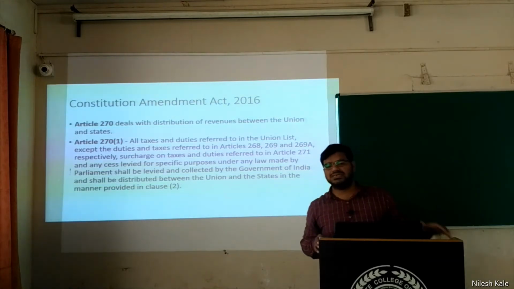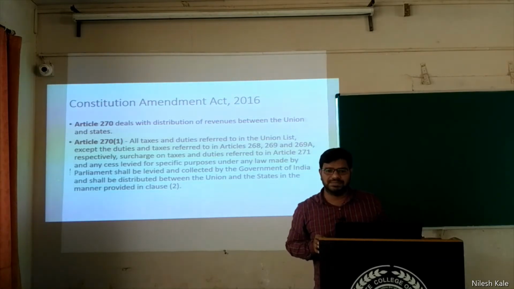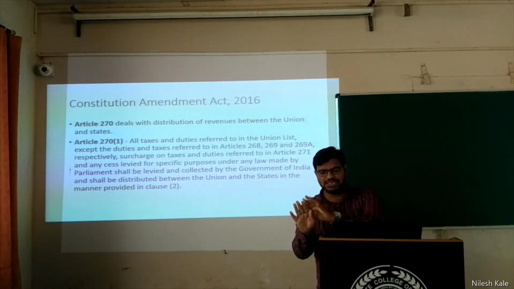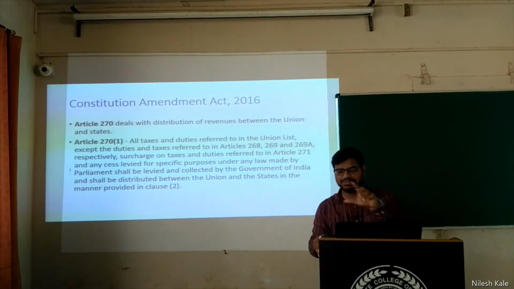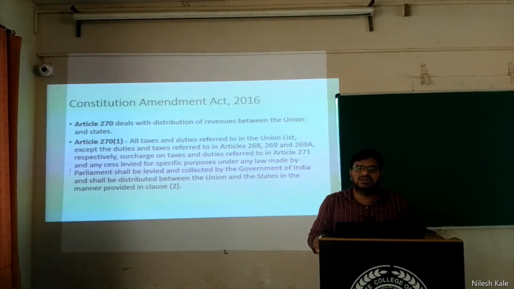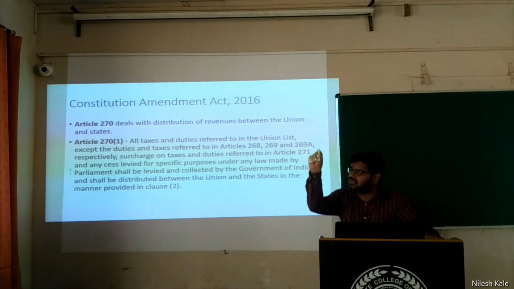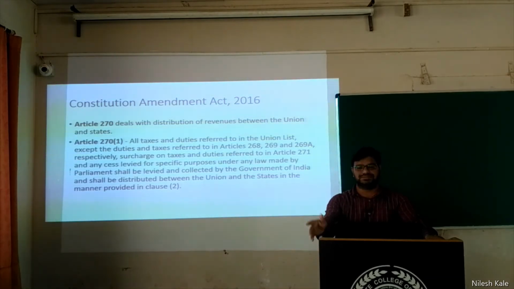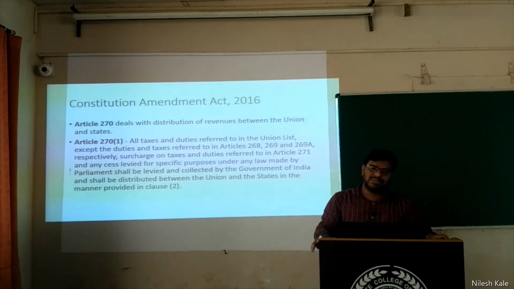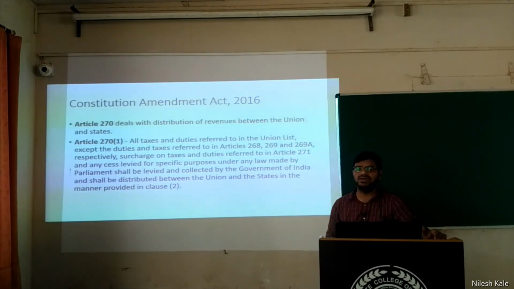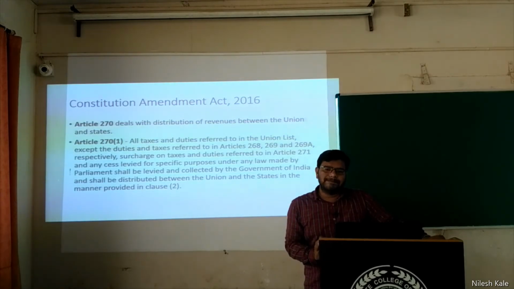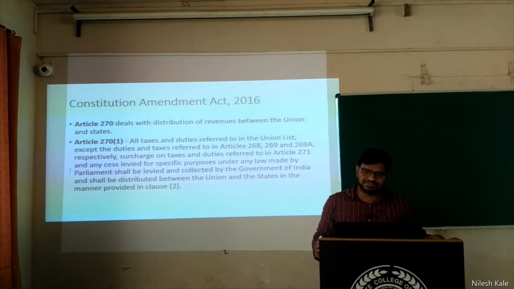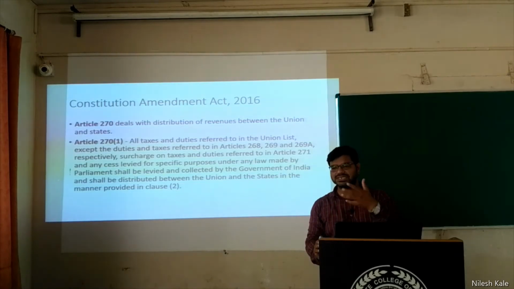There is something called cess, which is an additional tax. The basic tax is there, but additionally you can charge on the supply of goods and services something called cesses, and these cesses will be utilized in a particular manner. Under specific heads you only have to use it. Who says this? Article 270. I will give you one example so that you will understand. National flood cess is a cess. Or you can even say Kerala flood cess.